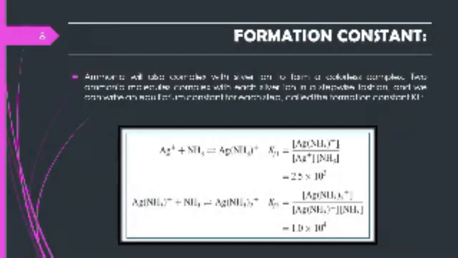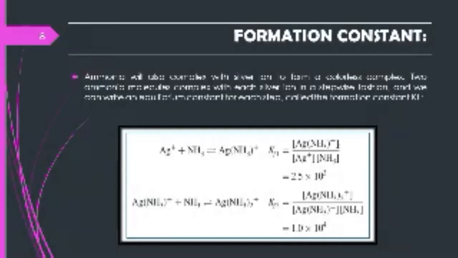Here is the reaction in which silver reacts with ammonia and forms silver ammonium ions. Here, the first formation constant is 2.5 × 10^3, and the formula for this formation constant is equal to concentration of product by concentration of reactant.